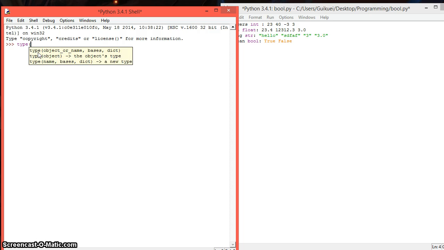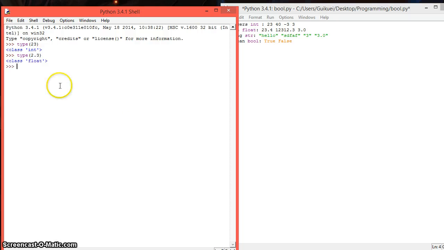So we have the function type, and inside we'll have 23. It's an integer. But what about 2.3? It's a float. And it's also good to remember that, for example, 20.0, it's an integer, yes, but it's a float type because we have the decimal part there. And then we could have hello, again in quotation marks. It's a string.